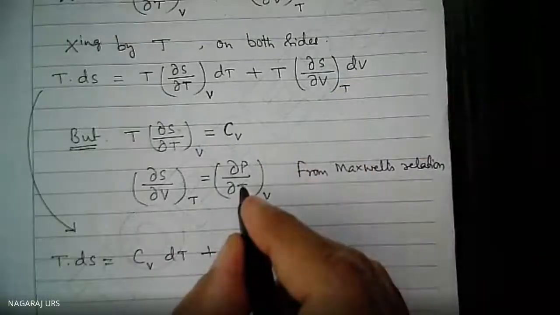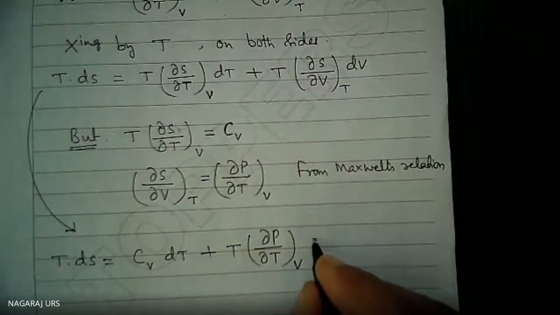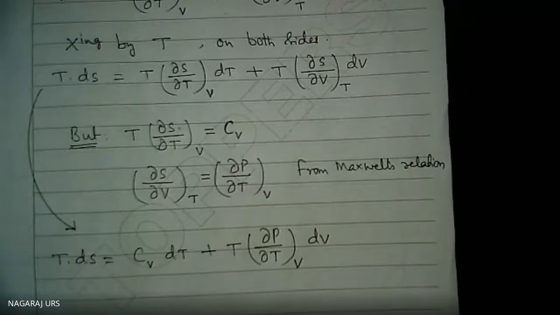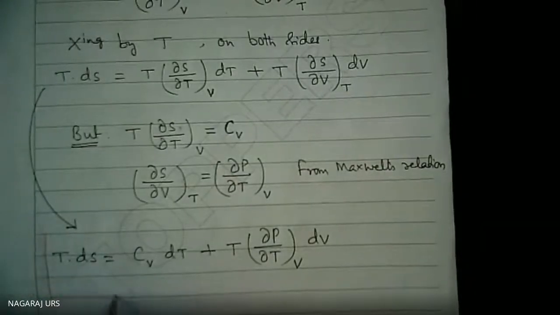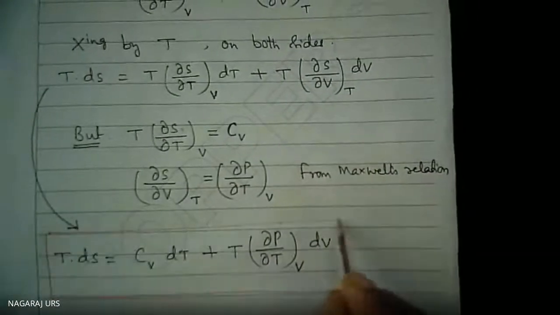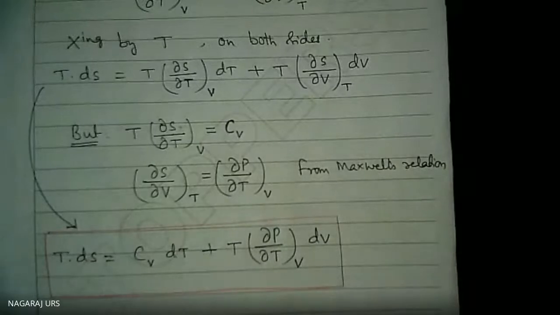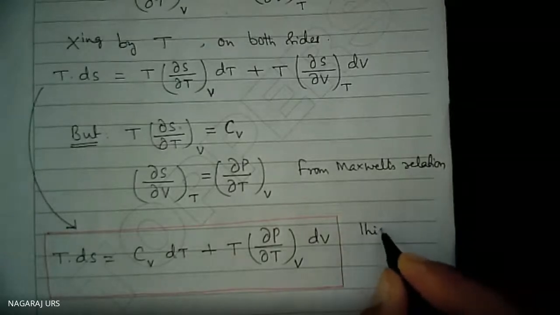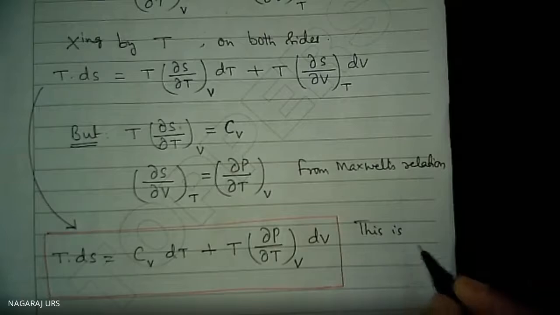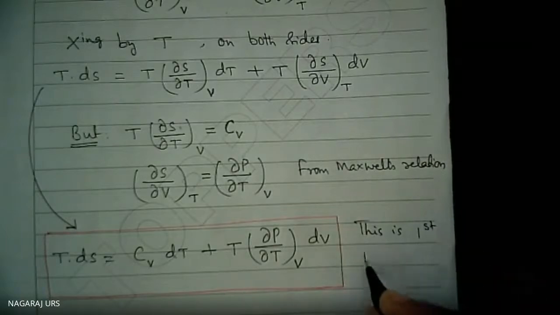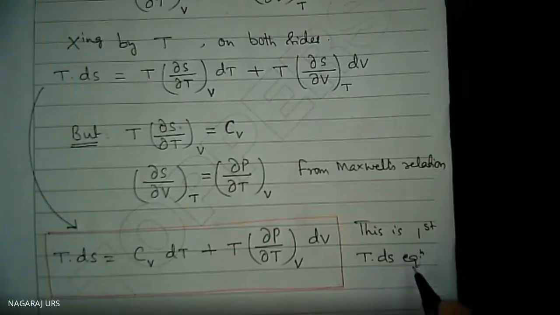Instead of del S by del V, I have written del P by del T. That's all. We got the answer. This is the first TdS equation.